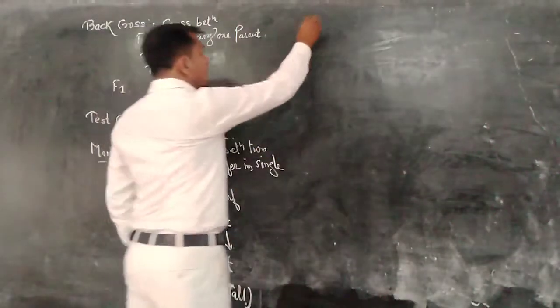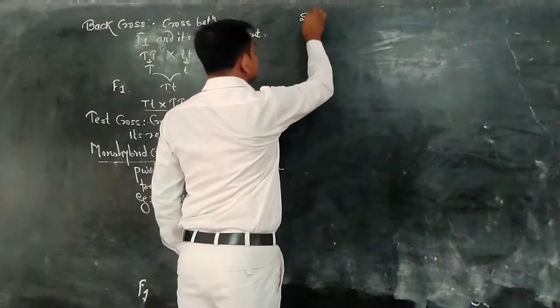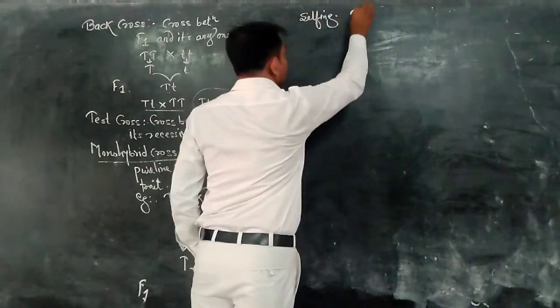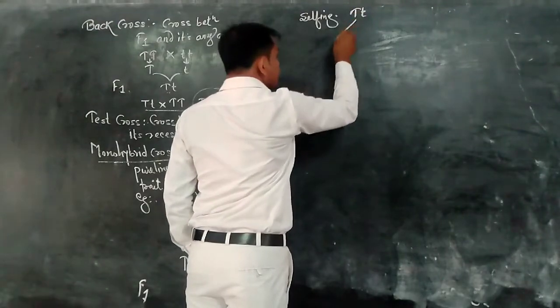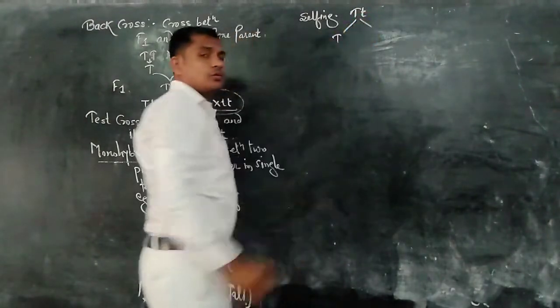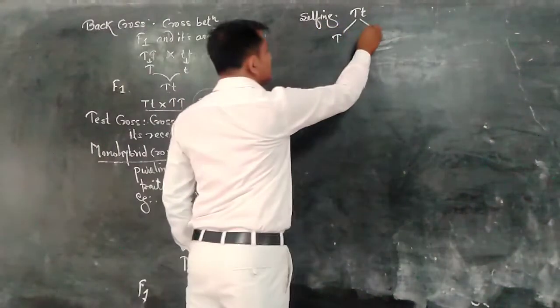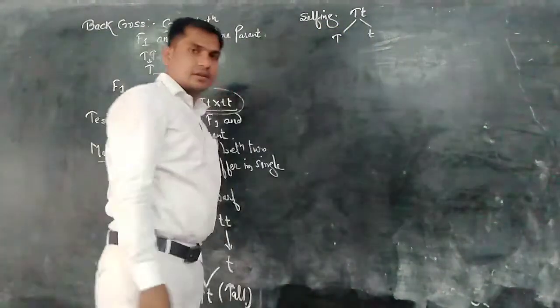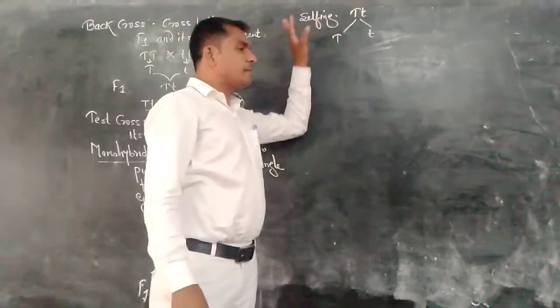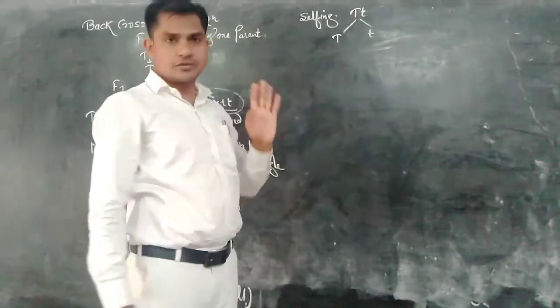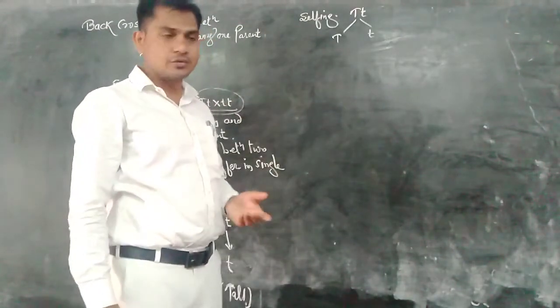When we perform selfing in this heterozygous tall plant, it produces two different types of gametes, one capital T and another small t. There are two different types of male gametes and two different types of female gametes during the selfing process to produce the next generation, the F2 generation.